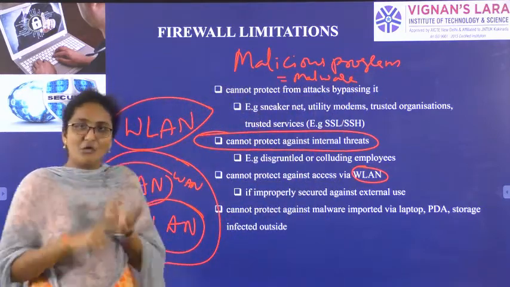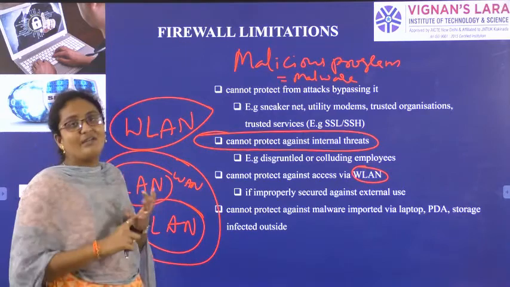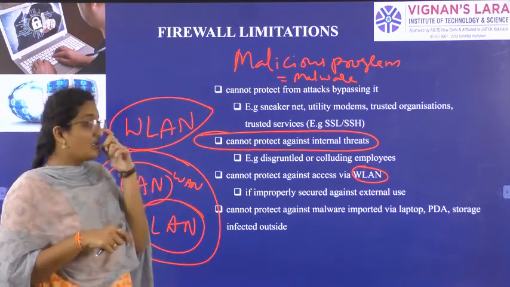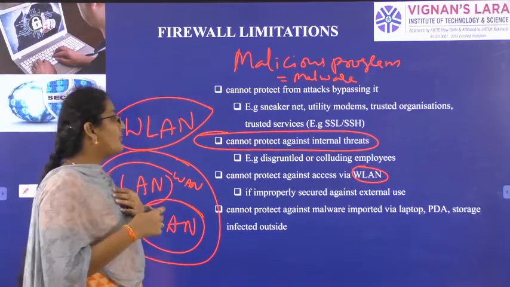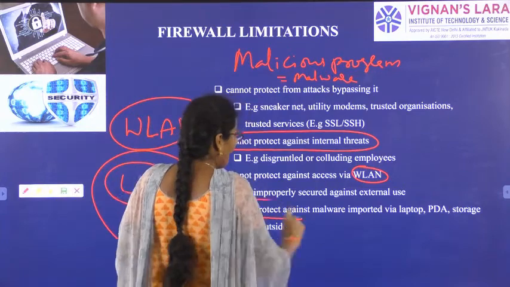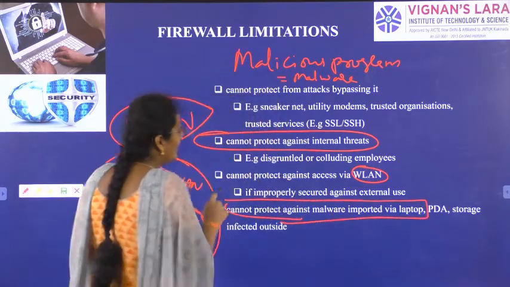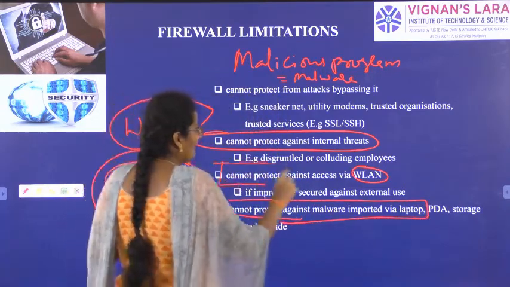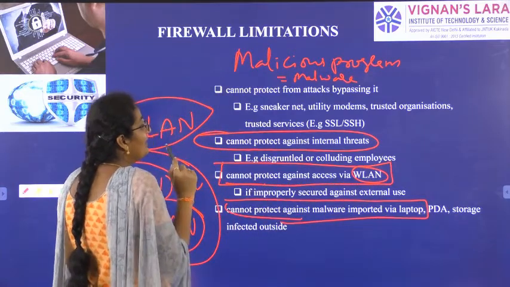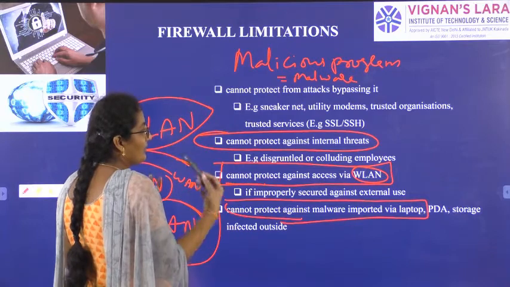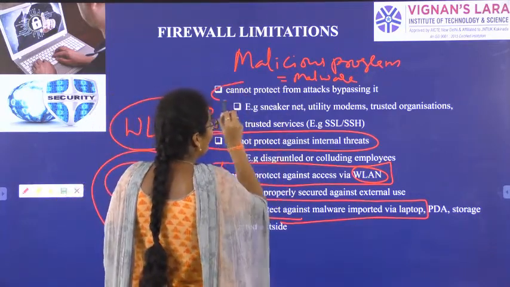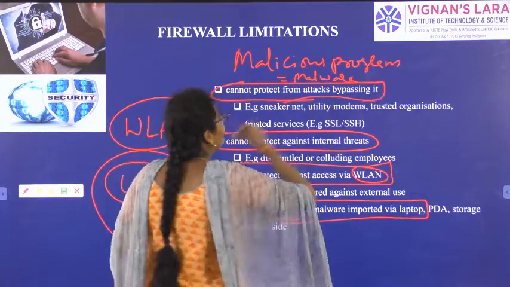So malicious software, malicious program, malware, all these are the same. If you are using your laptop, the firewall cannot protect against malware through the laptop. If you are accessing a WLAN, wide local area network, the firewall cannot do anything. If you have internal threats, the firewall cannot do anything. And it cannot protect against attacks bypassing it.